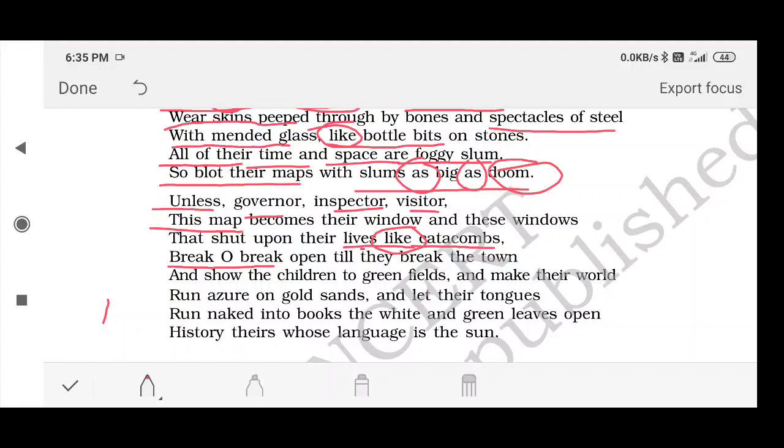And here Stephen Spender was asking very affectionately, very sincerely, with so much attention. He is asking the people to come forward and break these windows, these shackles, these bondages in which these children are living.